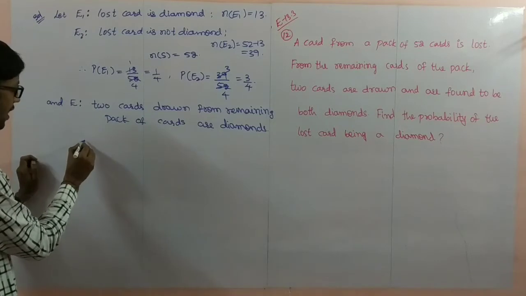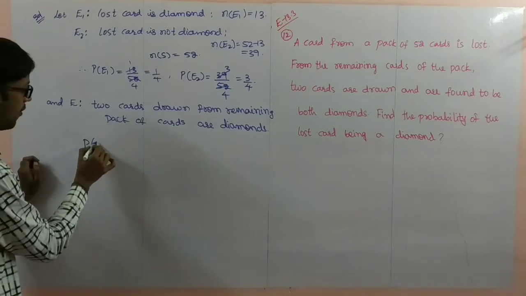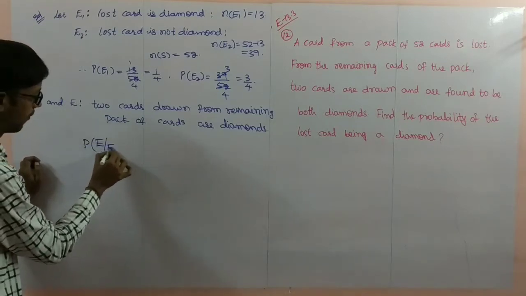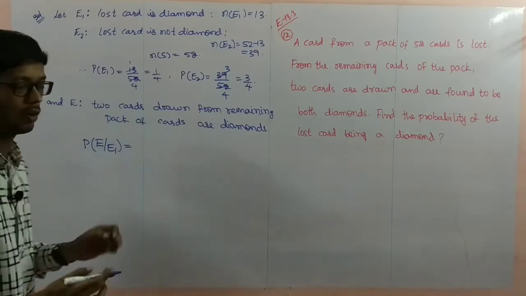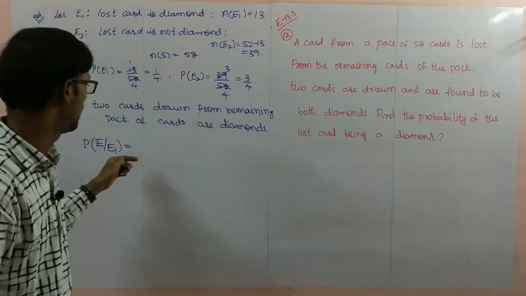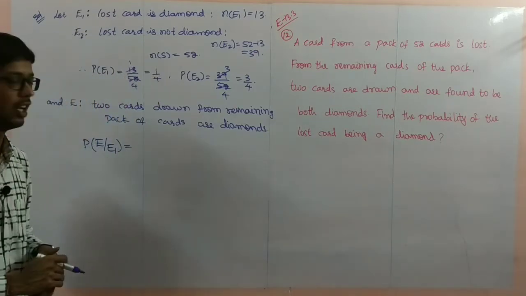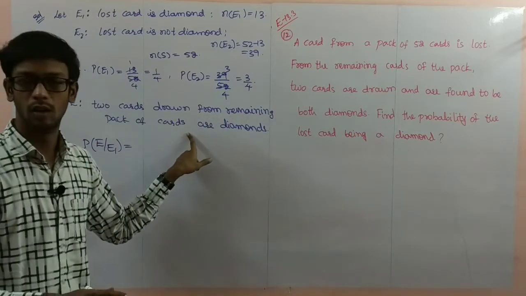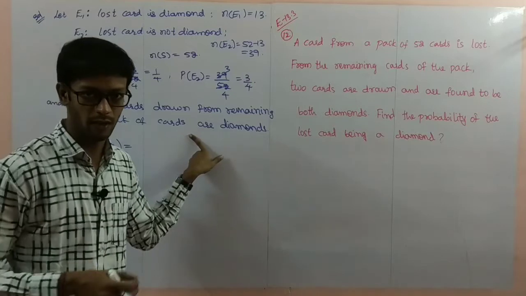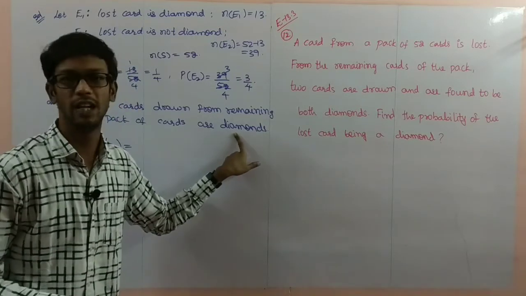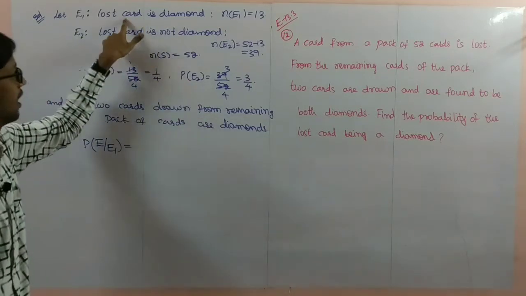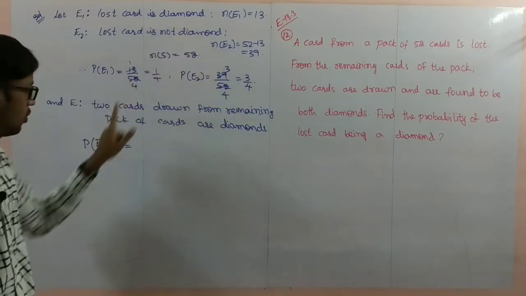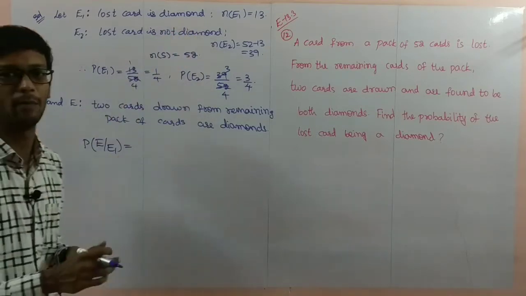So now I'll write the probability of E by E1. Here you have to concentrate. Probability of E by E1 means: from the remaining cards, if we take two cards, they should be diamonds, and the lost card is also a diamond, since E1 is the diamond card.